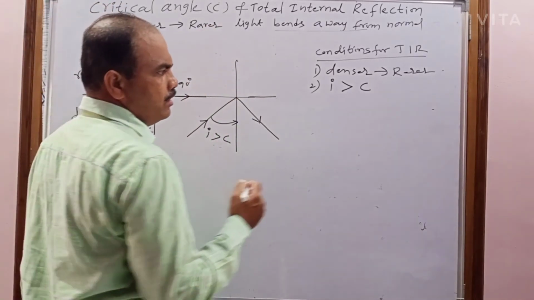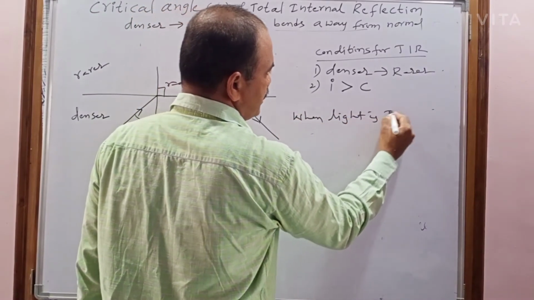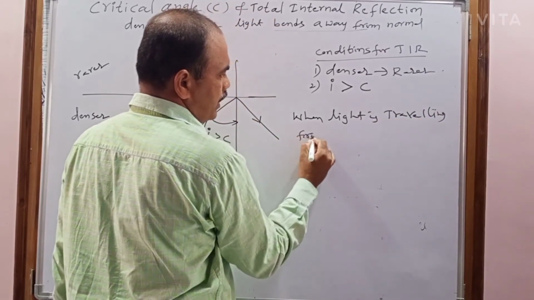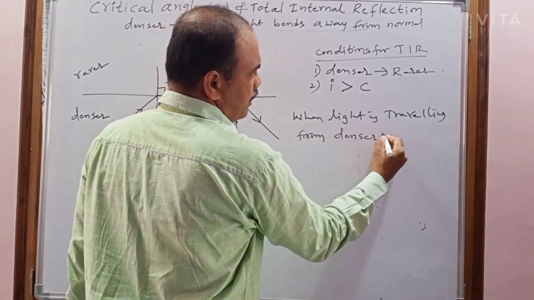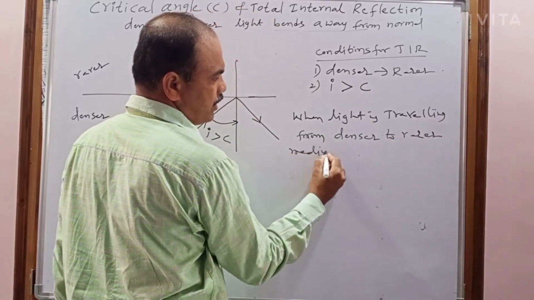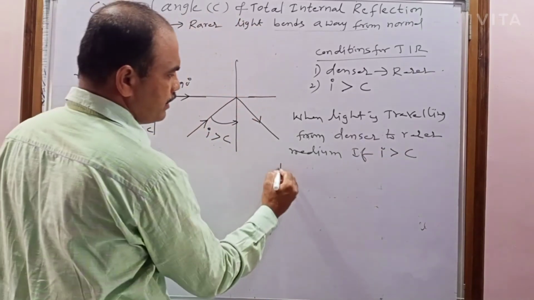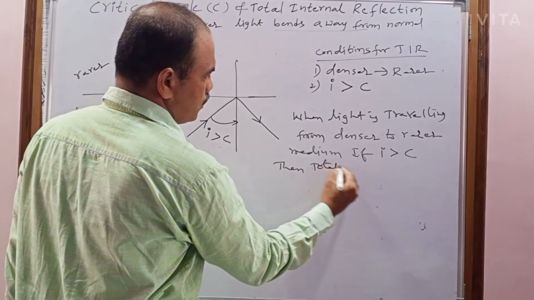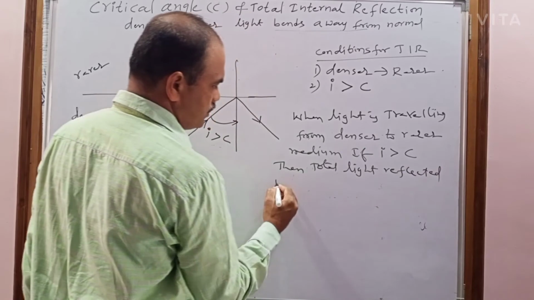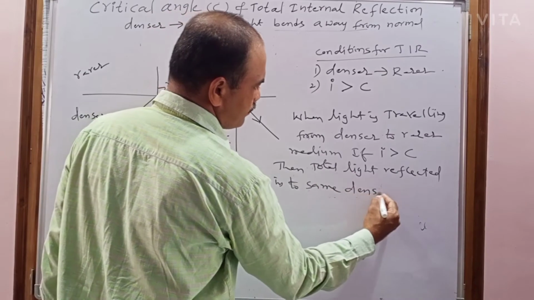So what is the definition? When light is traveling from denser to rarer medium, if the angle of incidence is greater than the critical angle, then total light is reflected into the same denser medium.